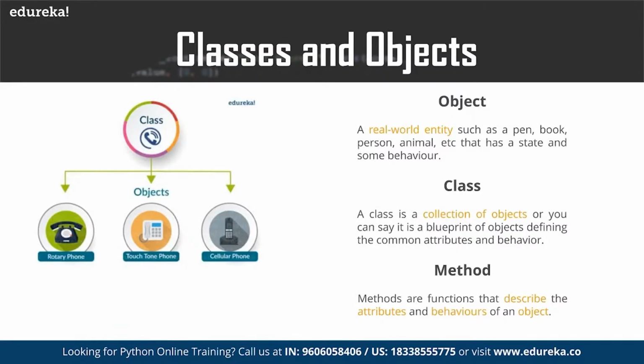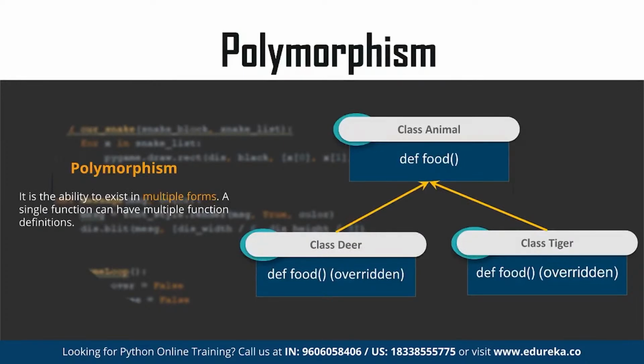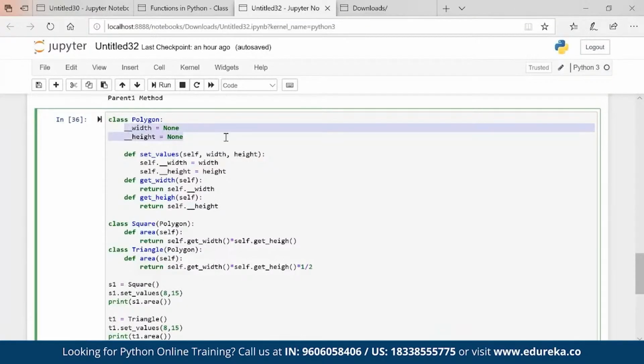Now, what else we have? So we spoke about objects, we spoke about class, we spoke about methods. We spoke about different types of inheritances as well: hierarchical, multiple, multi-level, single, right? We had a discussion about it. Then we'll talk about polymorphism, but before that we spoke about encapsulation as well, right? We are creating a variable which is nothing but a private variable. So encapsulation is nothing but I am making things private, okay, which is one of the fundamental concepts of object oriented programming language. The main purpose is it describes the idea of wrapping the data, right?